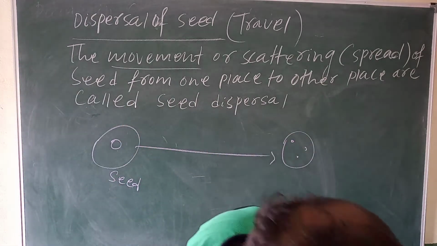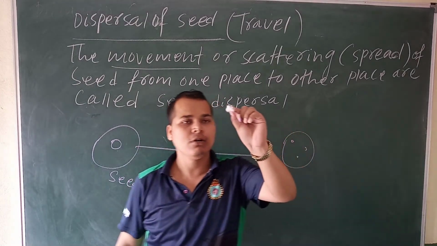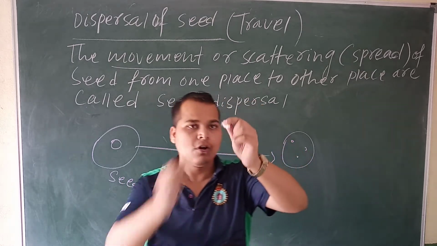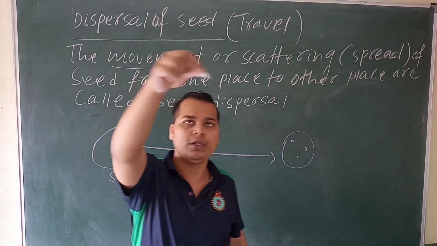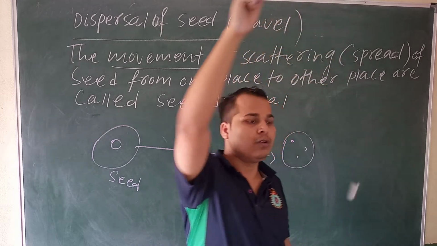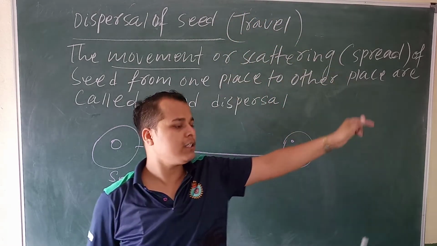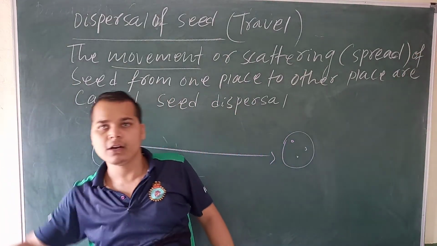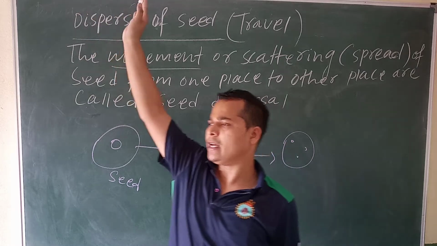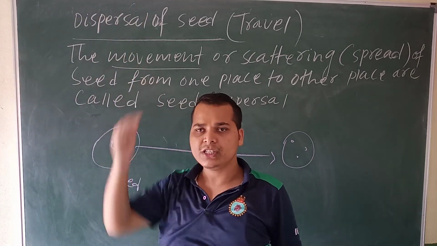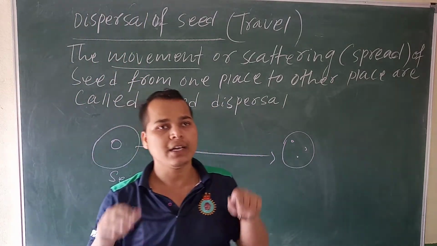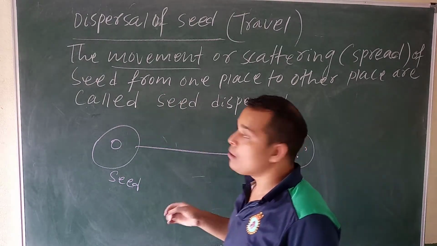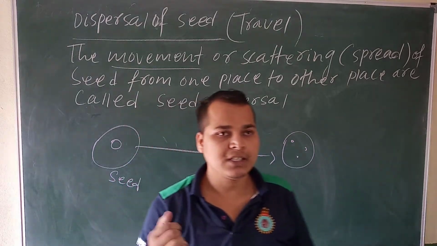Yes, so now I will show. This is a cotton, yes or no? What will happen in that cotton? Some seeds are available. When you throw this cotton in the air, it will move, yes or no? Like that way, the cotton seed moves from one place to another place, and where the seed was not available, you will find this plant because of the seed dispersal. So it means seeds are traveling. Yes, the seeds are traveling.